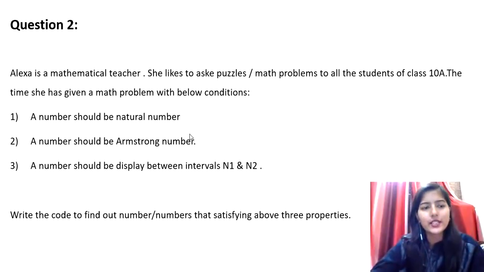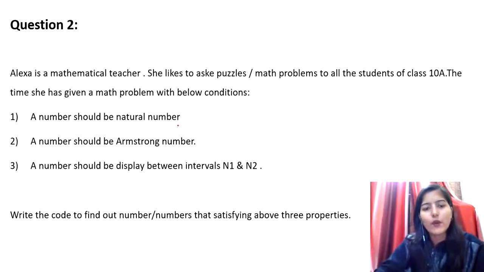So here's another question. Alexa is a mathematics teacher. She likes to ask puzzles and math problems to all the students of class 10th A. This time she has given a math problem with the below conditions. A number should be a natural number, right? A number should be an Armstrong number, and a number should be displayed between intervals n1 and n2. Write the code to find the numbers satisfying the above three conditions.